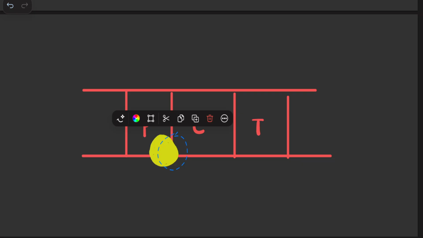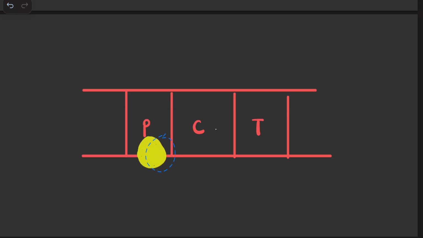The sigma 70 will basically attach itself to a place where, just next to it, the RNA polymerase can attach. We already know that there has to be a Pribnow box and a recognition box. These two boxes will play an important role in attaching the sigma 70 to the proper region, and also in bringing the core RNA polymerase. So after this, the next step is the bringing of the core RNA polymerase.